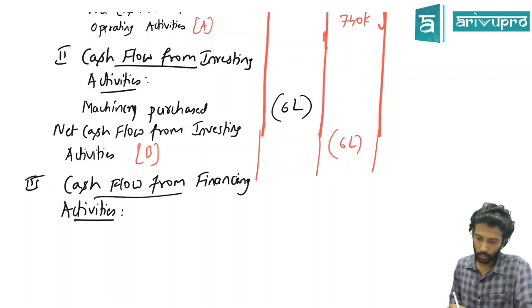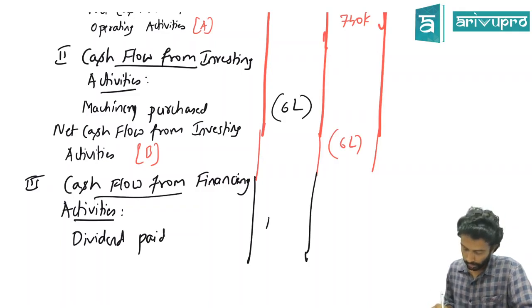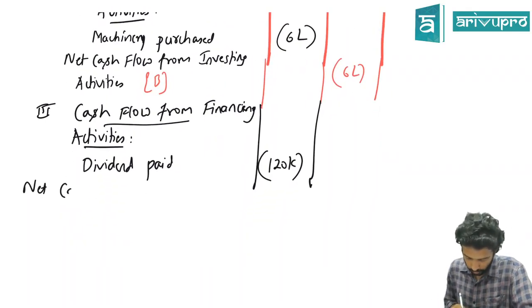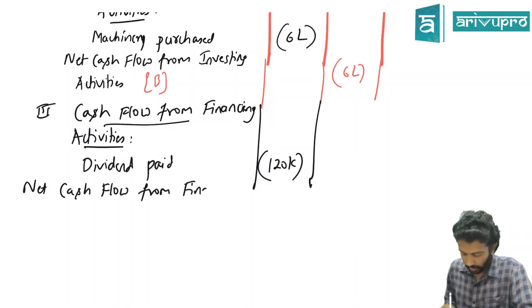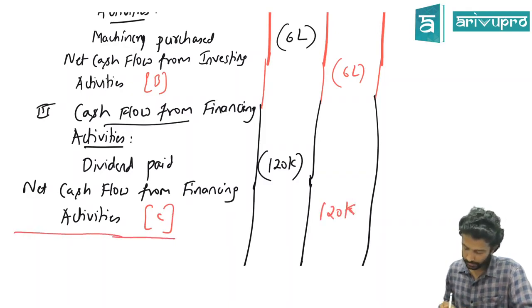Only financing activity we had was dividend paid, and dividend paid happens to be 1,20,000. So the net cash flow from financing activities, call it as C, is still 1,20,000. Next we find something known as